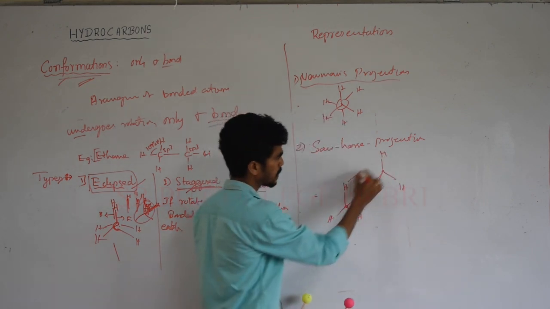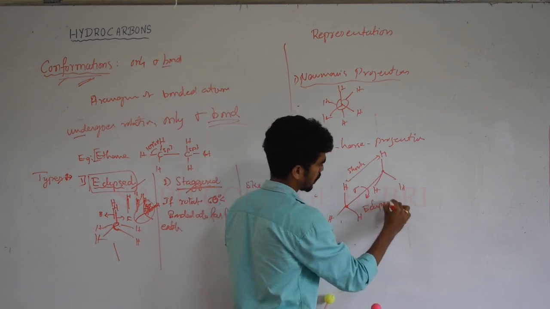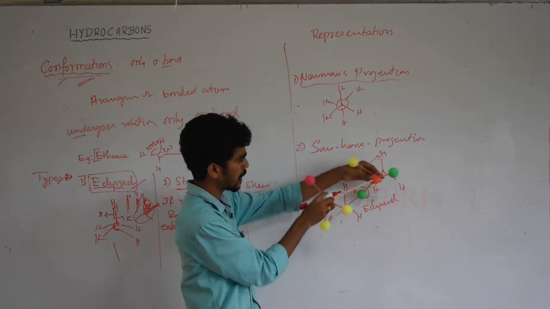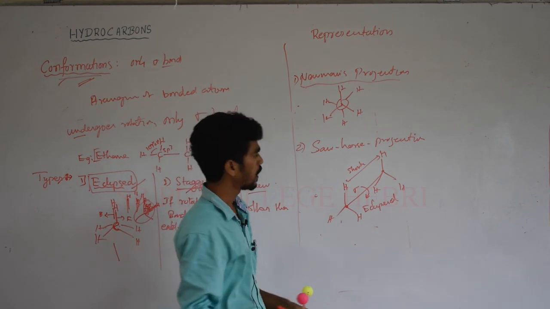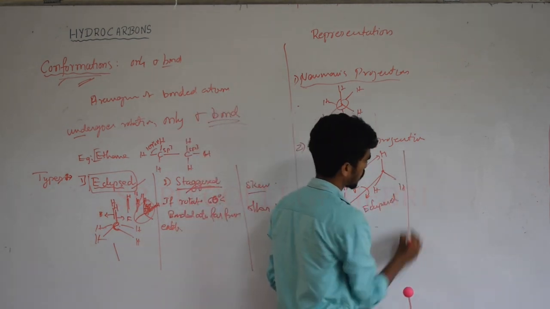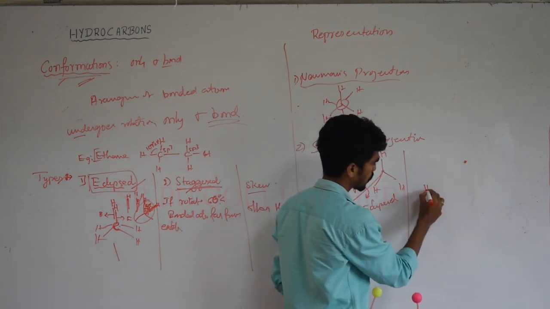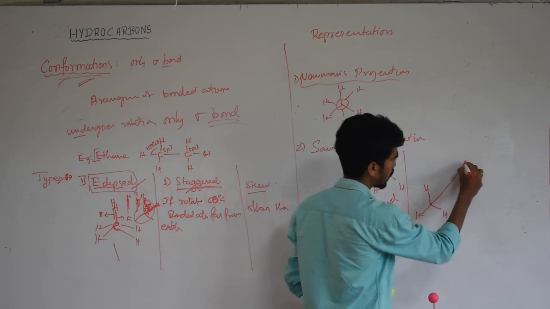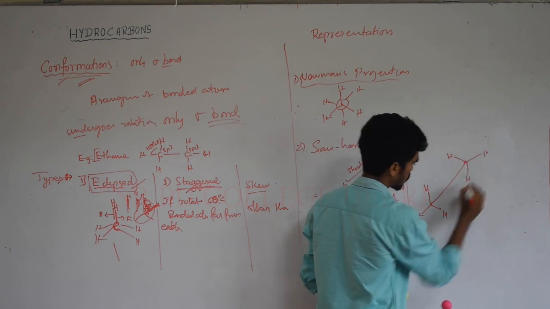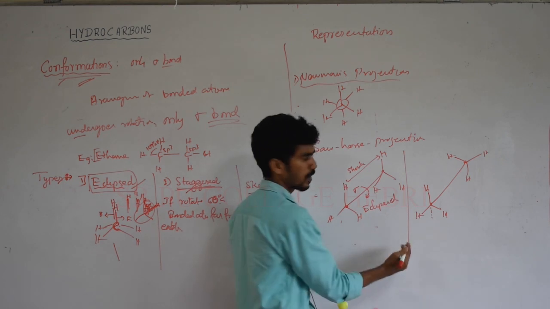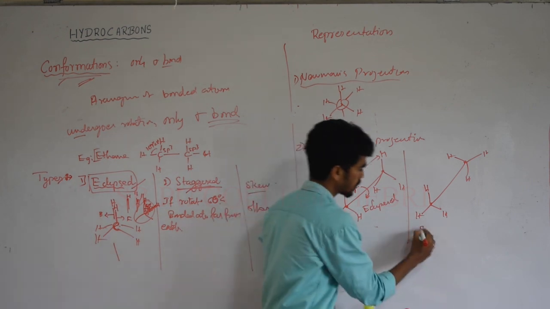Now, if the distance between these two is shorter, then it is eclipsed. The front carbon and back carbon are in the exact same position, that is the eclipsed form, and then rotate this molecule. The front carbon is at the lower end, the back carbon at the upper end, and here 3 hydrogens are bonded with the carbon, and here also, write like this. There is a difference between these two. Here, this should be exactly placed in between; only then does the bond angle become 60. Now it is staggered.